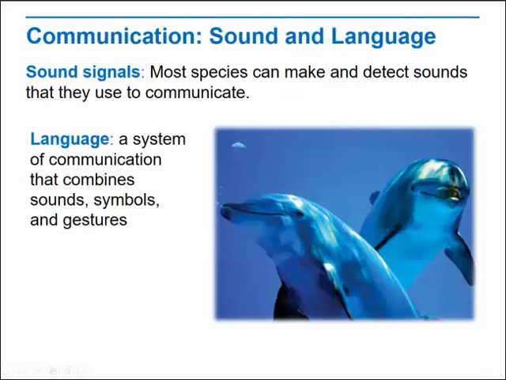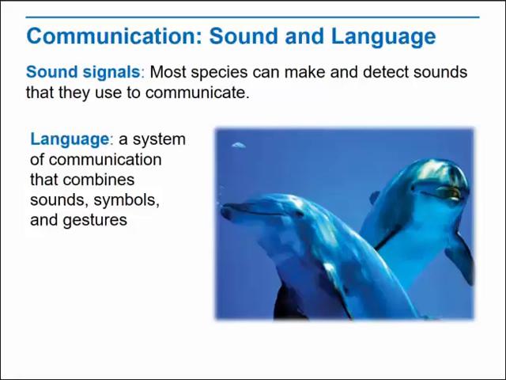The most complicated form of communication is language. Language is a system of communication that combines sounds, symbols, and gestures according to rules about sequence and meaning, such as grammar and syntax. Many animals, including elephants, primates, and dolphins, such as those shown in the picture, have complex communication systems. Some even seem to have words, calls with specific meanings, such as lions on the prowl.